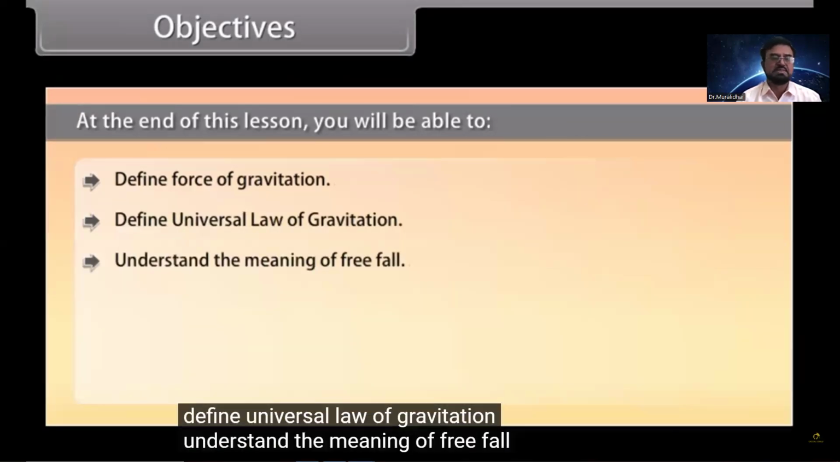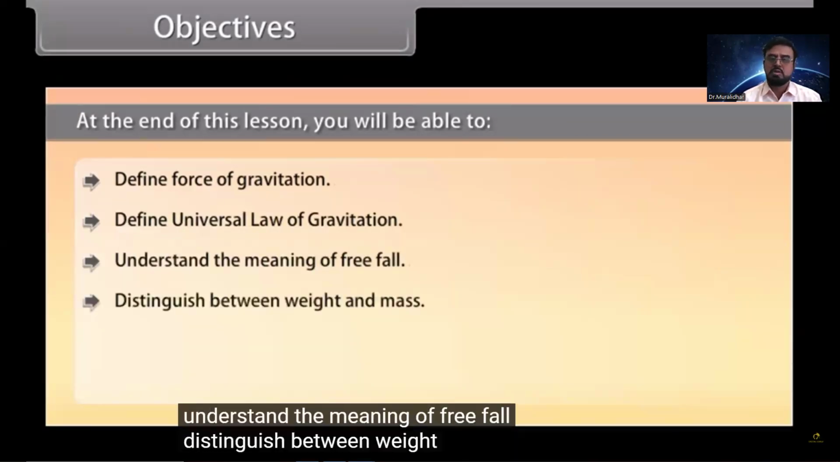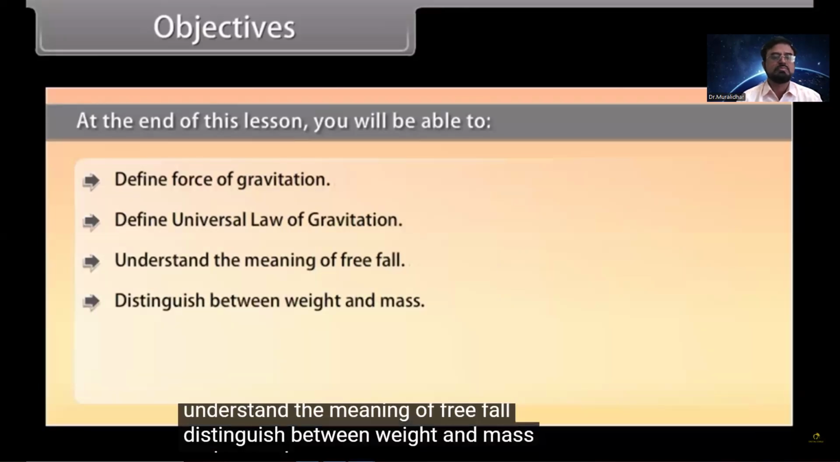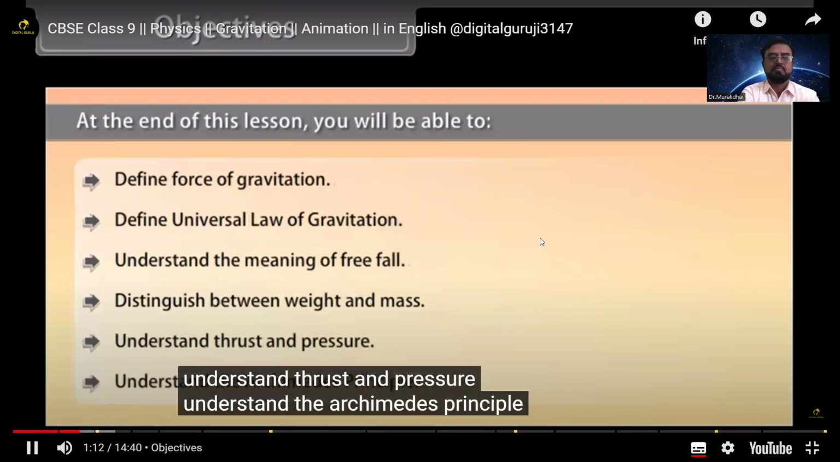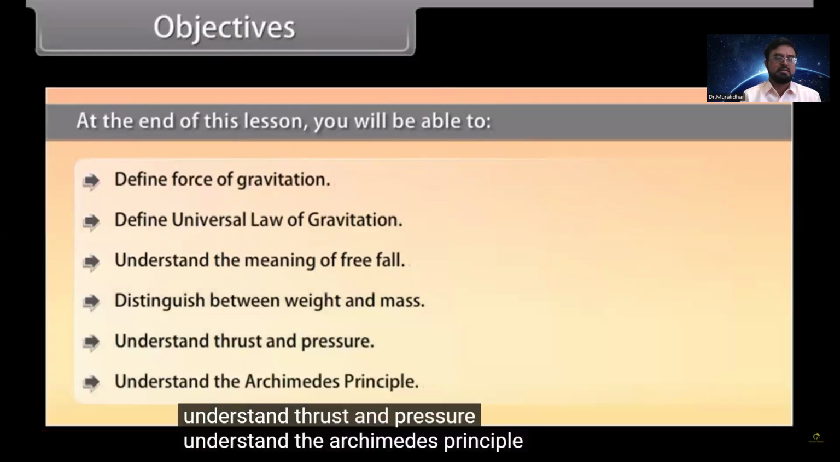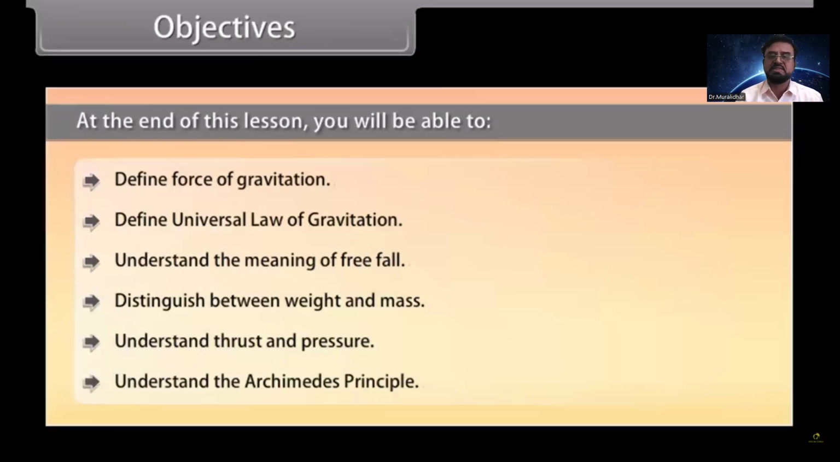That is later we'll discuss. Distinguish between weight and mass. Last topic: understand thrust and pressure. Okay, so these are the topics. Last one is not there right now. So the first four topics we are going to discuss in the chapter. Already we gave the synopsis also, right? Understand the Archimedes principle, that is later. A different topic chapter is there for us.